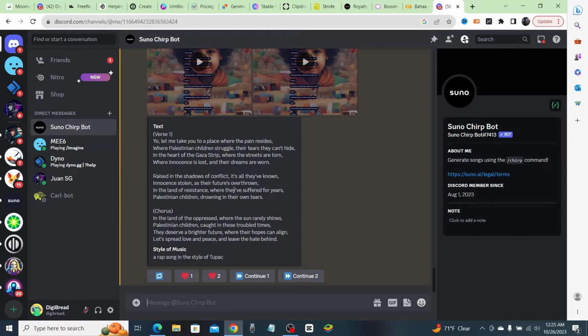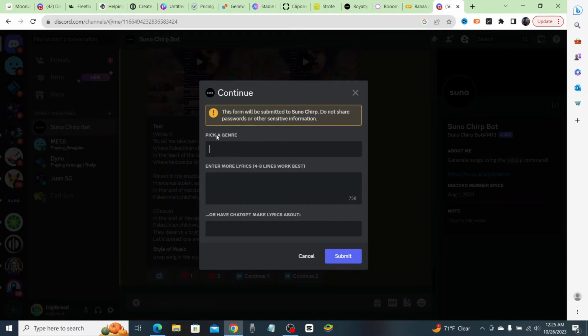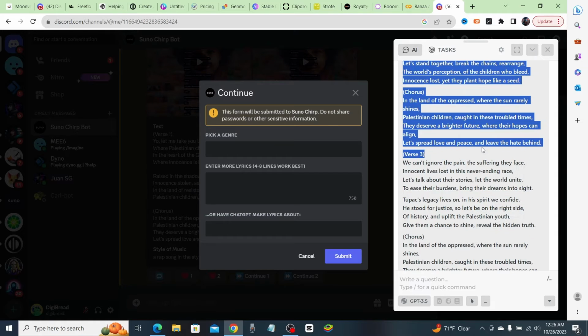So in order to create our entire song, what you want to do is click on continue one, since I like the first one better. So I'll click on continue one, and then we're going to paste in the next set of lyrics, which will be verse 2. So let's continue the song. And what you want to do is just leave the genre blank, okay? That way it's going to match up to the first part of the song, okay?